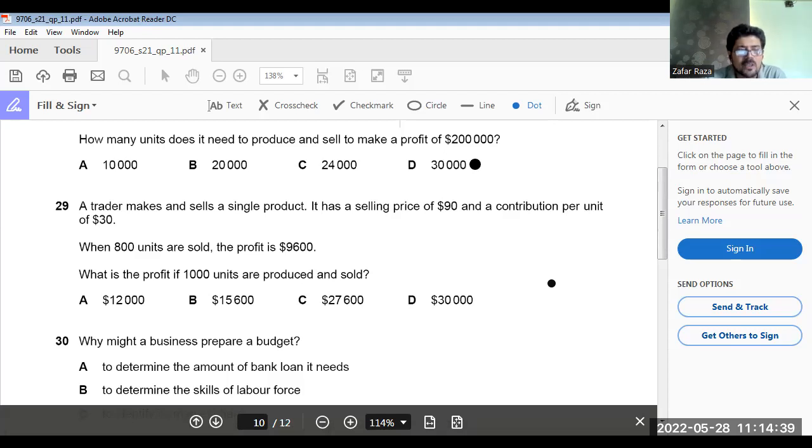Okay. The problem is we don't know the fixed cost. Are you getting my point? We don't know what is the fixed cost. Yeah. So in this case, what will happen?